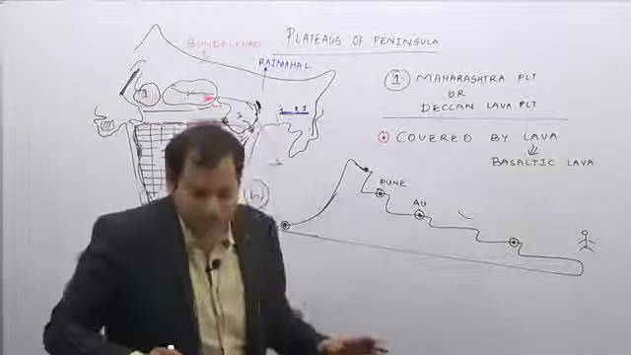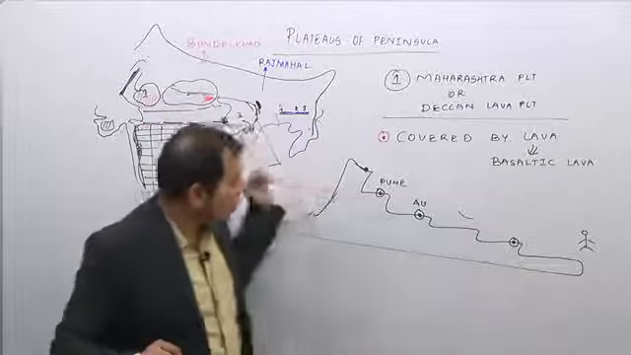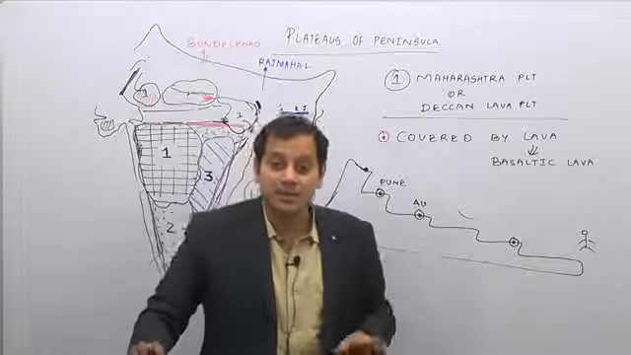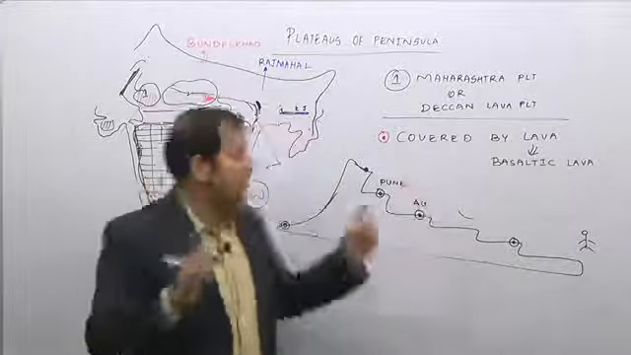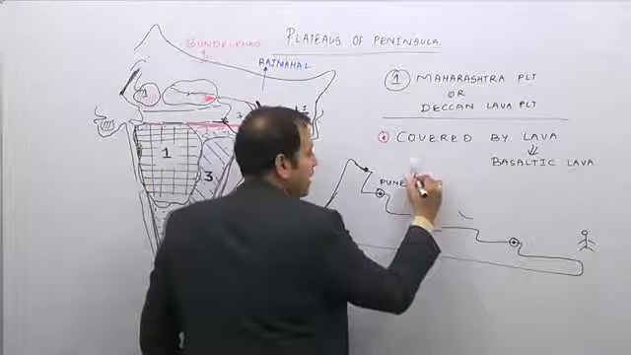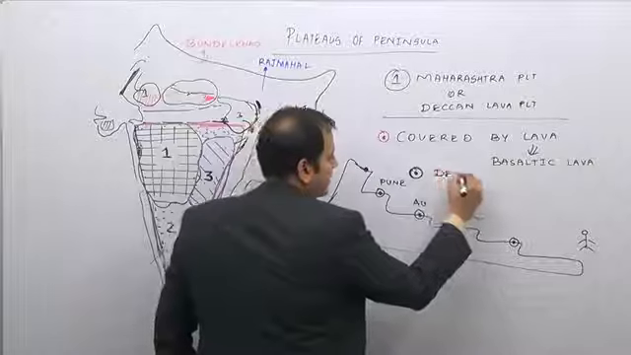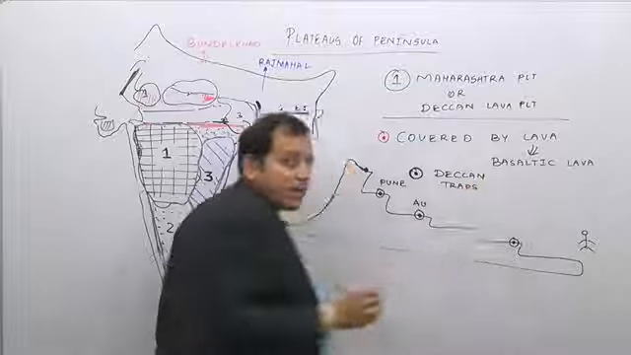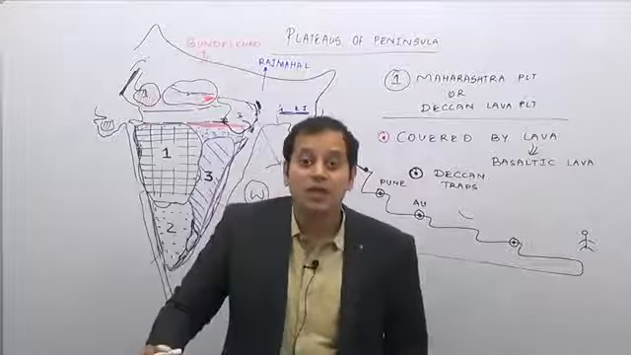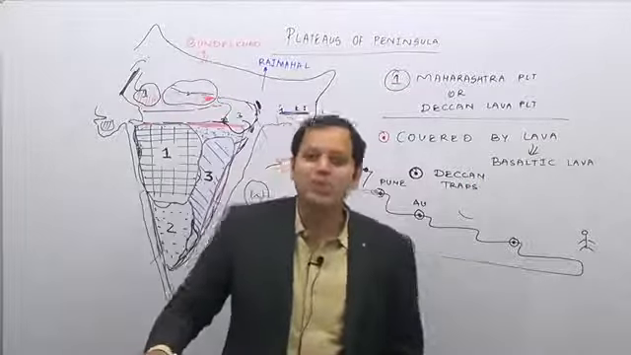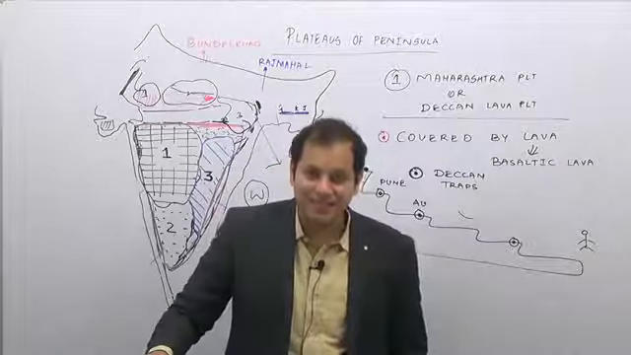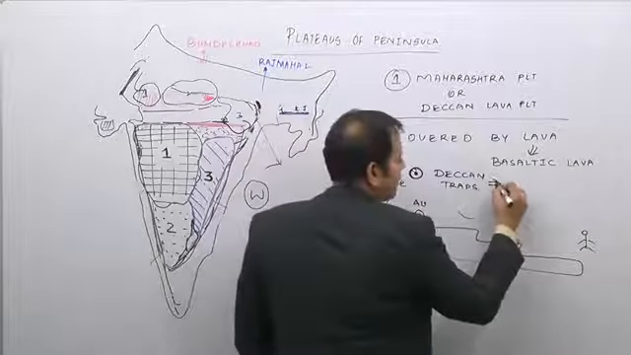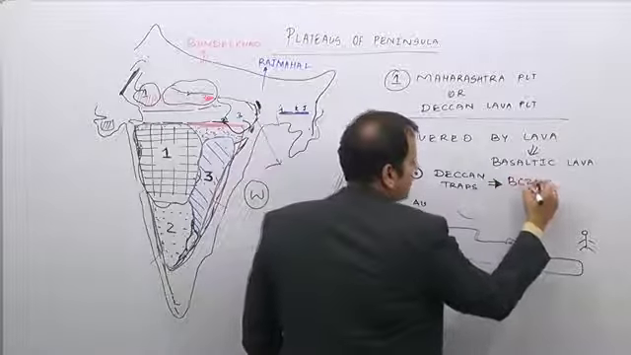So as a result, the Deccan lava plateau has flowed horizontally in different layers and has a staircase-like aspect. Therefore, the Deccan lava plateau is known as the Deccan traps. Why traps? Because traps in the Swedish language means staircase. So they are known as Deccan traps because from the eastern side,